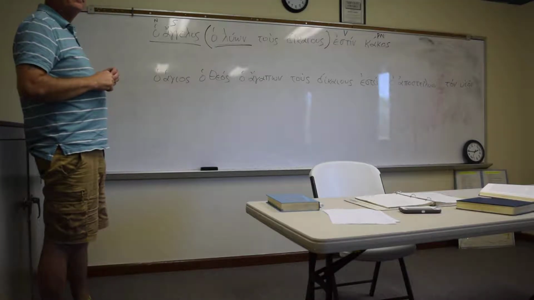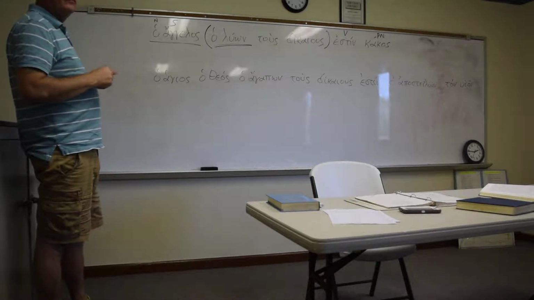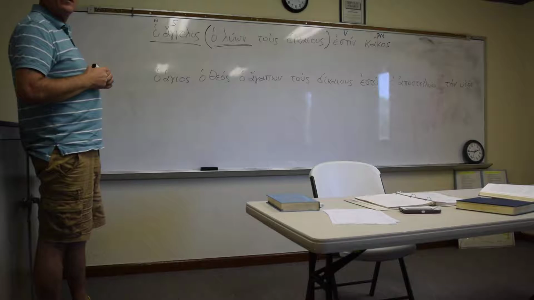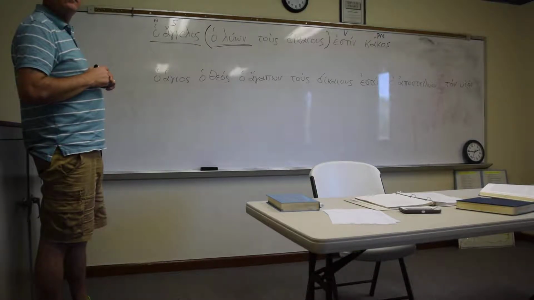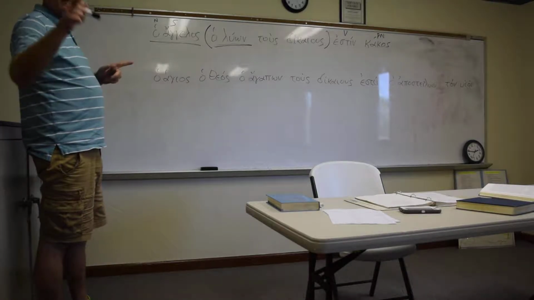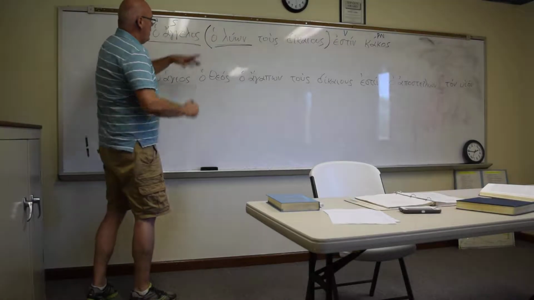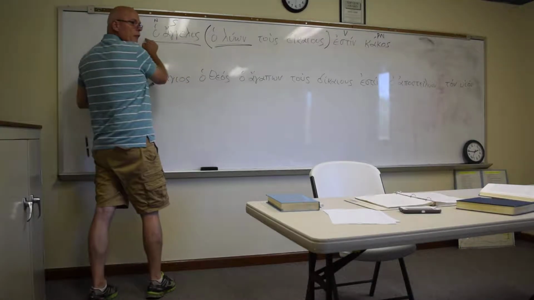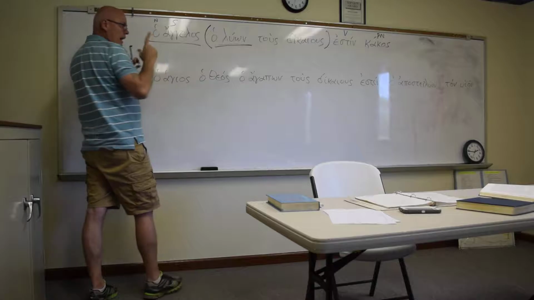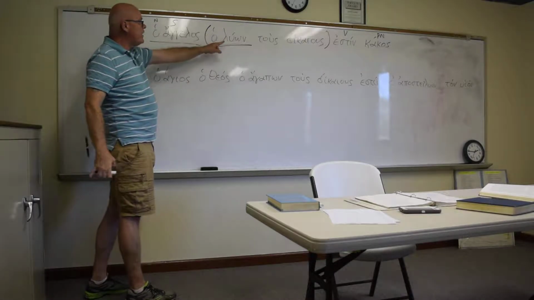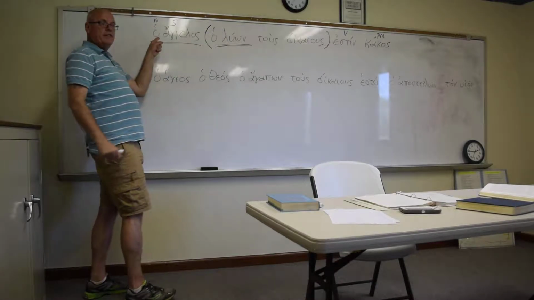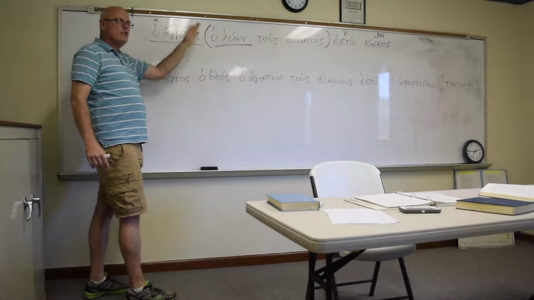The base word is luo. So it's from luo. The parsing would be nominative, masculine, participle. So you see this right away, right? These are the two things you're zeroing in on. So I've got a nominative, and the first thing it's going to do is point to this, just like with an adjective.